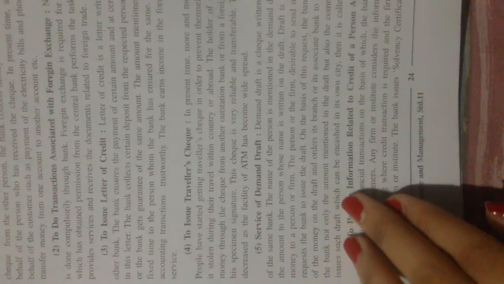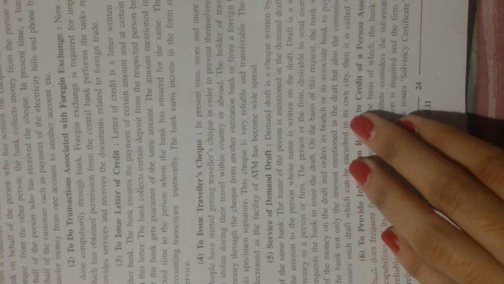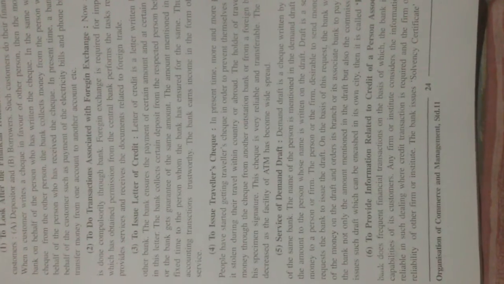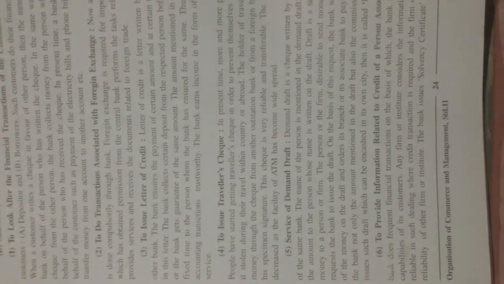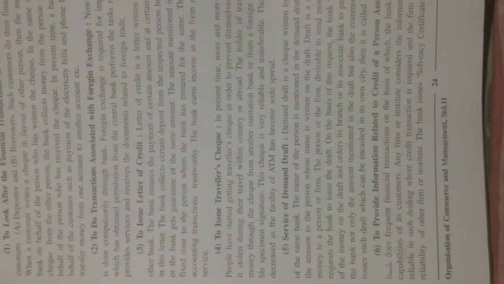The sender pays the bank not only the amount mentioned in the draft but also the commission for the same. If the bank issues such a draft which can be encashed in its own city, then it is called a pay order. So the subsidiary function is the service of demand draft.